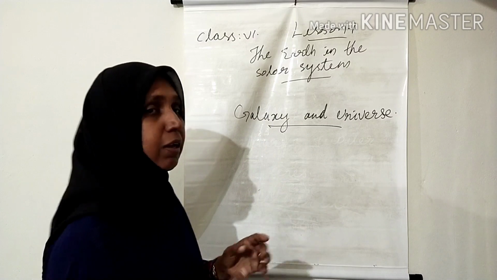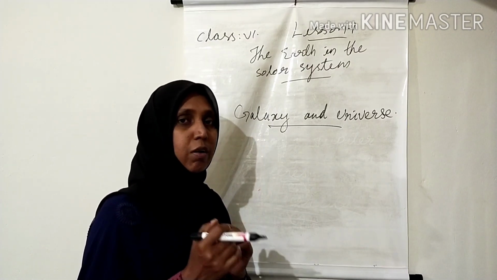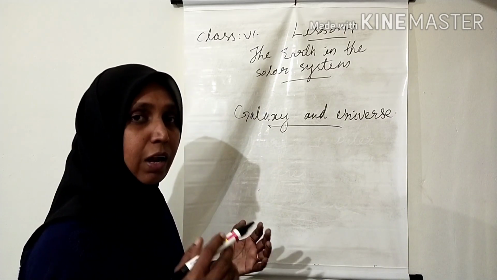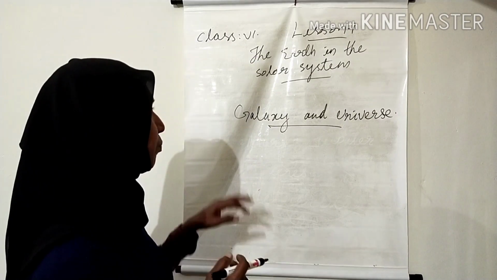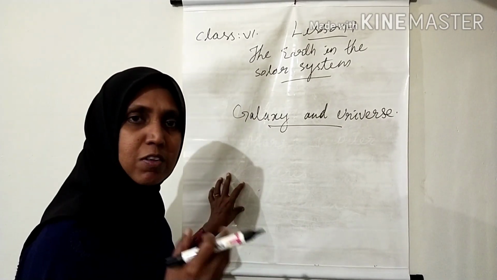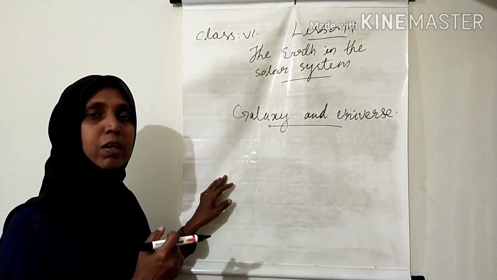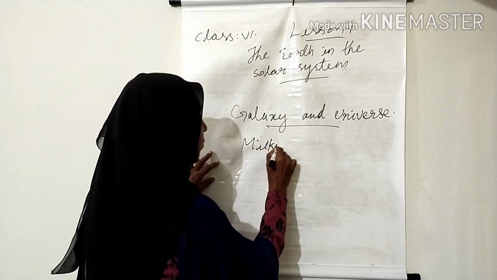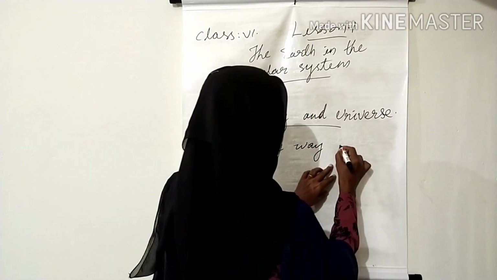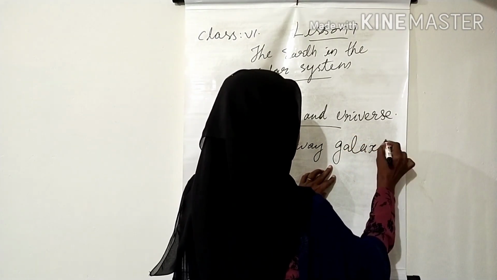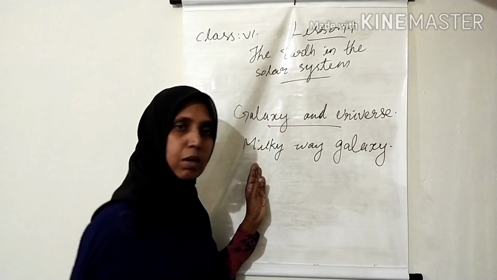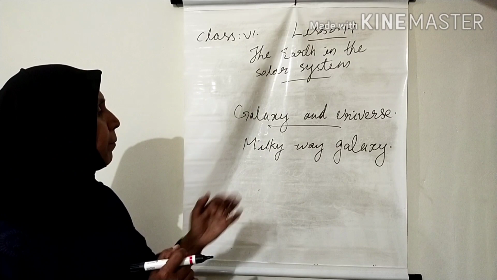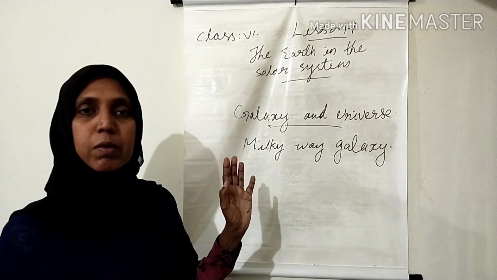I repeat, a galaxy is a cluster. Cluster means group: a group of billions of stars, clouds of dust and gases. And our solar system is part of a galaxy. Its name is the Milky Way galaxy. Our sun, 8 planets, and their satellites are all part of this Milky Way galaxy.